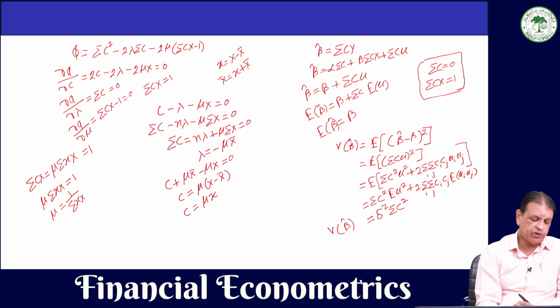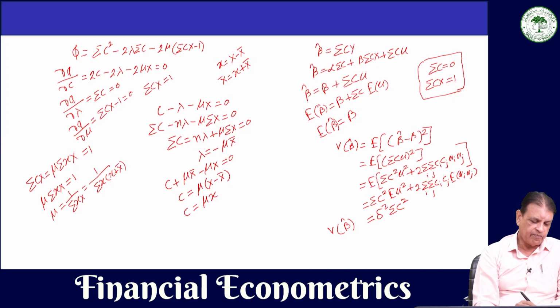So, substituting the value of capital X, it will be 1 upon summation small x, and then we substitute small x plus x bar, because capital X is small x plus x bar.